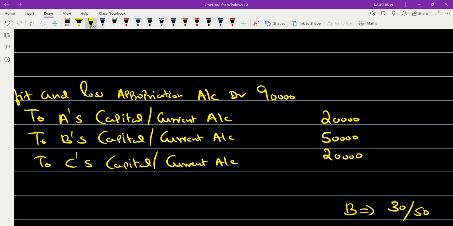But what was the answer that we got in the previous case? It was 10,000 rupees for partner A, 50,000 for partner B and 30,000 for partner C. So this is how we will frame the journal for the previous answer. Any doubt in framing this answer, that is, imagining that there is no deficiency?